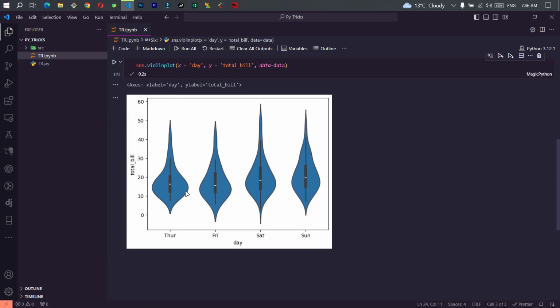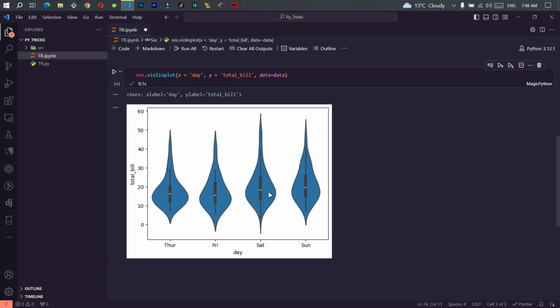okay, now that looks like anything but a violin. I mean, look at it. It more looks like a vagina than a violin. I don't know why they call it violin, but let's be polite and call it violin. So this was violin plot.